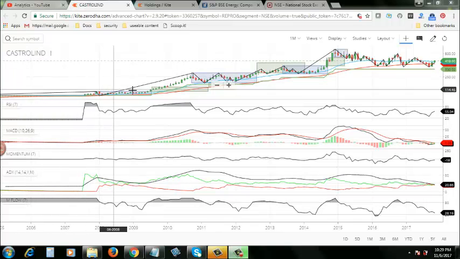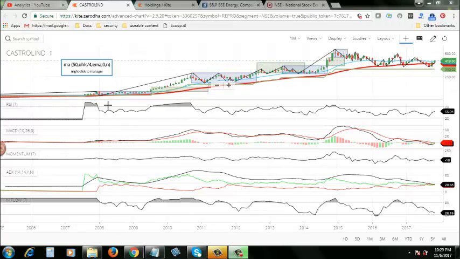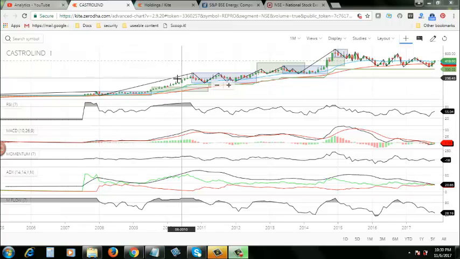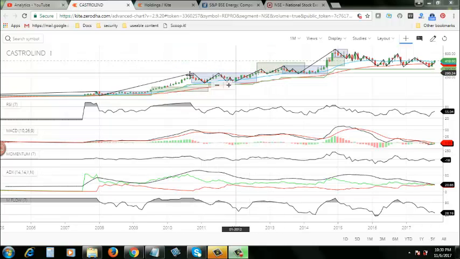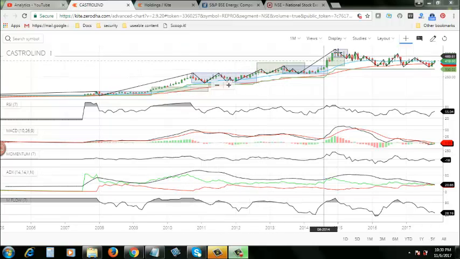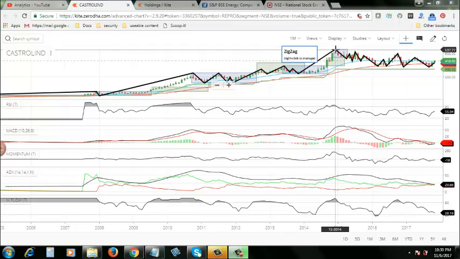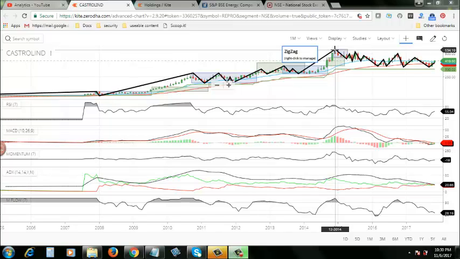If you look at the price trend path pattern of CastrolInd, you can clearly see that after January 1st 2008 this stock started moving in the upward direction and consistently making new highs: first high, second high, third high, fourth high. During the fourth high this stock reached its peak price of 541, and this was in December 2014.